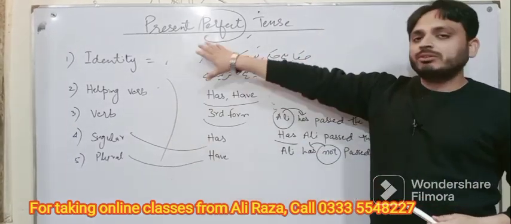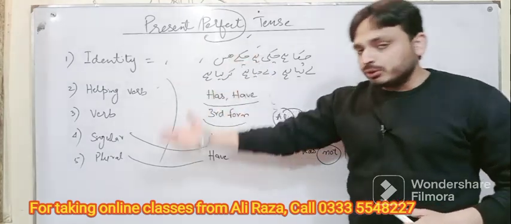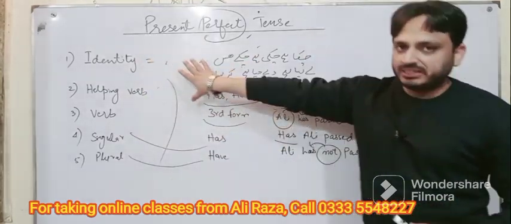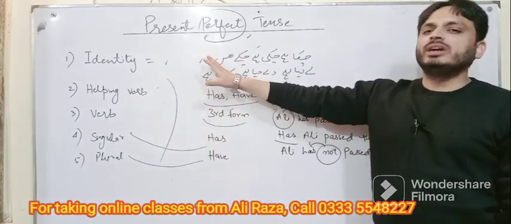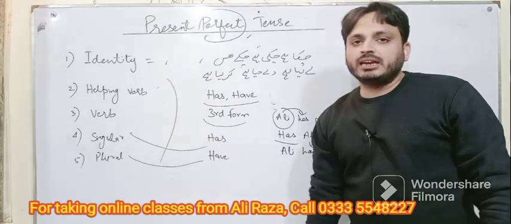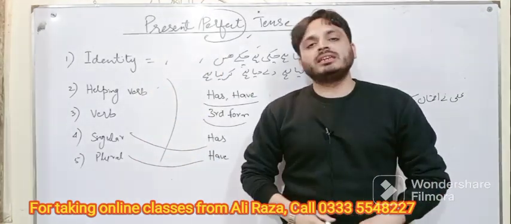So basically this was our present perfect tense, and I taught you about making interrogative and negative as well. Remember its identity, and if you are a Desi student, you can take help from the Urdu identities as well and then apply that formula. I think that structure would be really helpful for you as far as learning tenses is concerned.